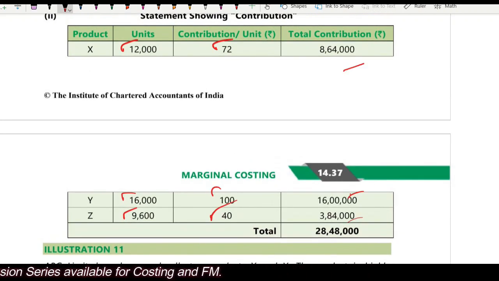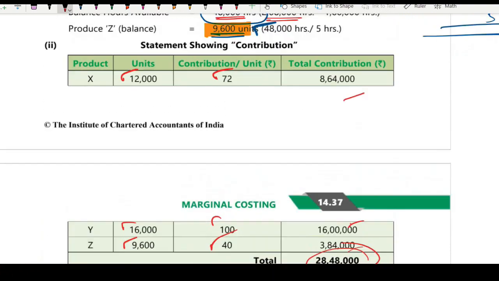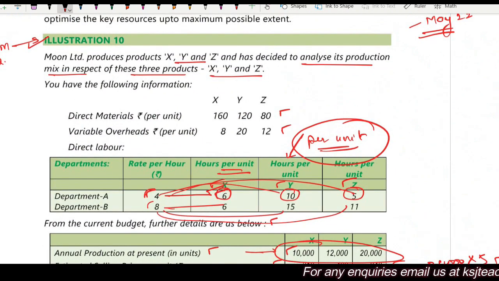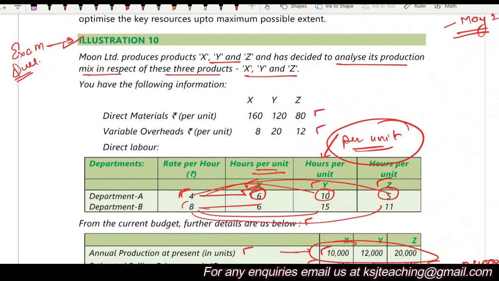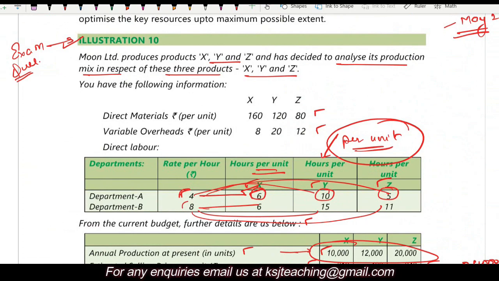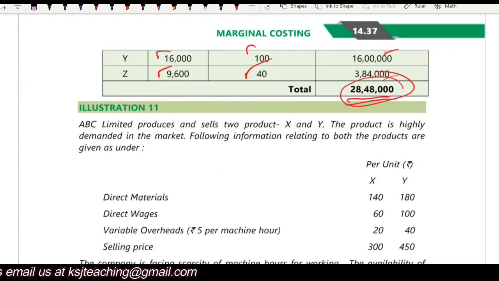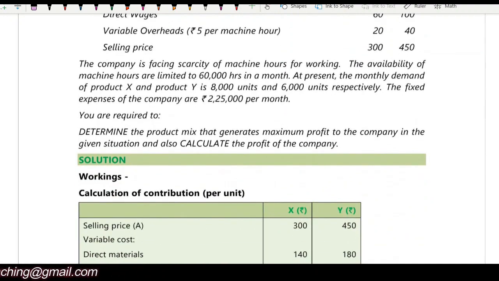7,240. So total contribution from that makes 28,48,000. Clear? Now this is a very important question. This has already been asked in the exam, but these kind of questions with a twist can be asked. We have more questions like this. We have more questions, if you want to do all the questions in detail, right?